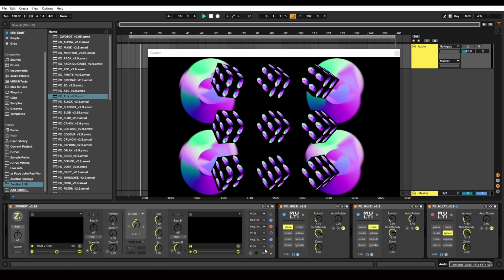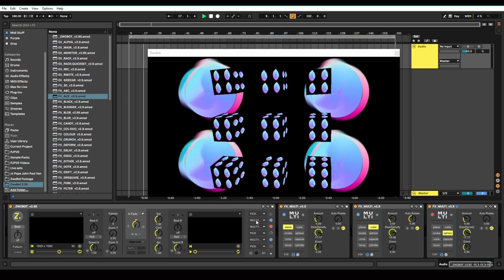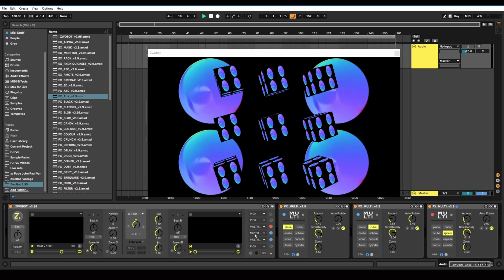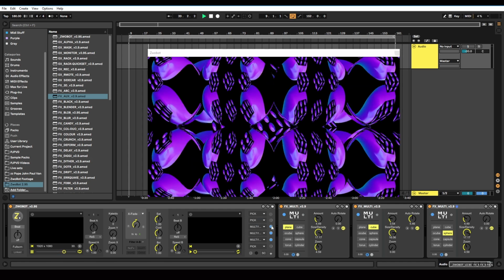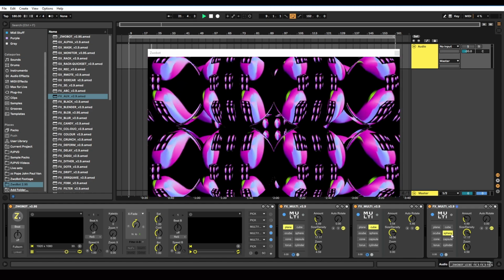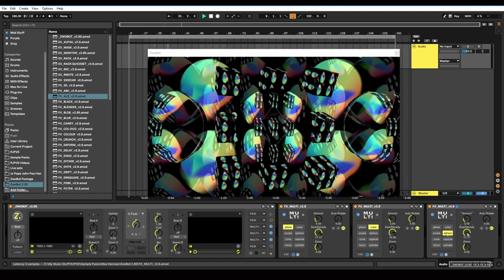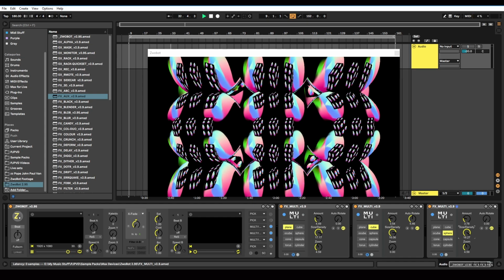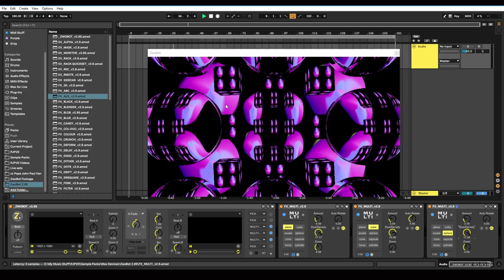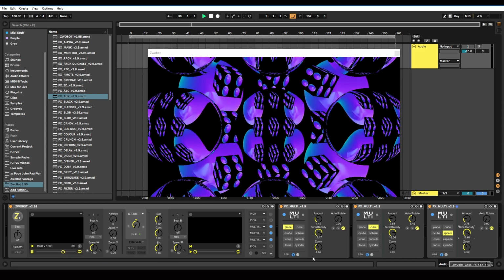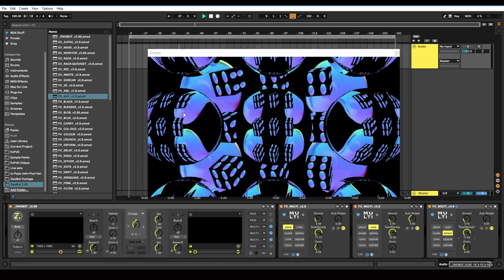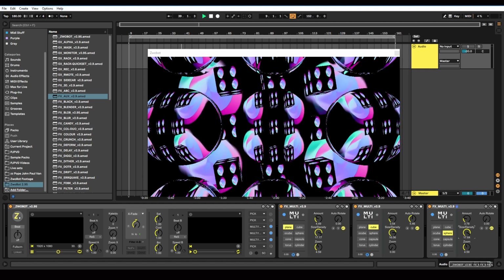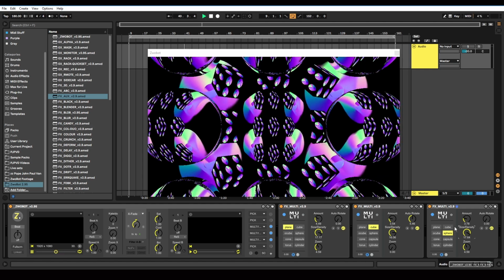And then this third one, which I'm also going to put on top. So I'm going to drag the cube one down to here. I'm going to activate this. And now we've got spheres. But we can also still see the background, because we've got the background switched on all of them. So we're getting everything inside the spheres, but we're also getting everything in the background of the spheres.